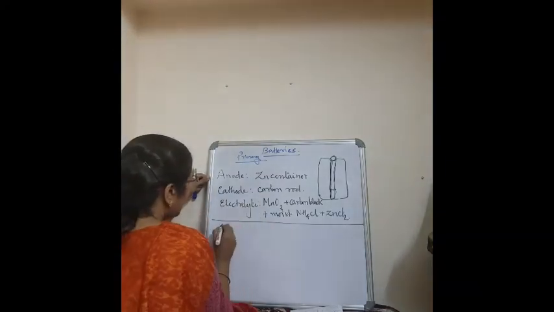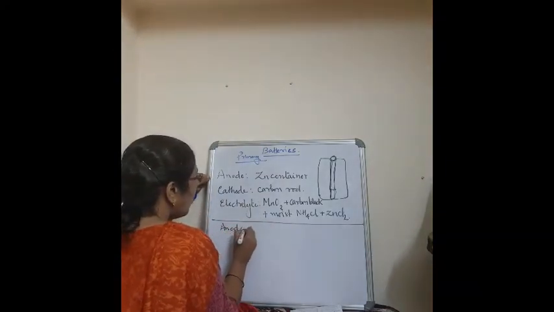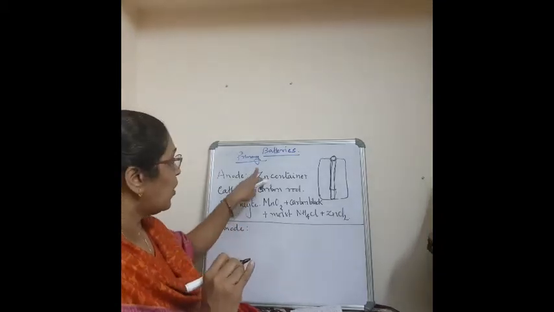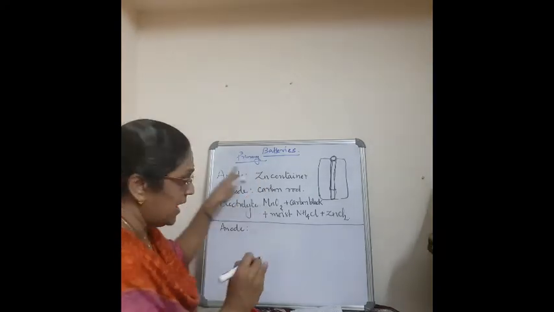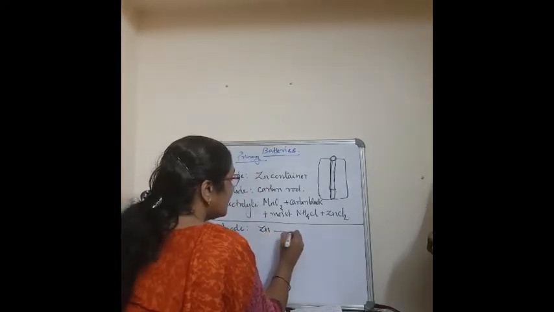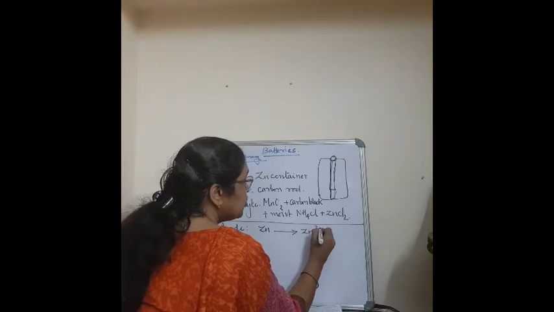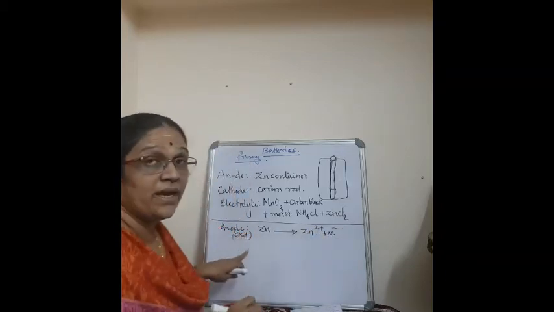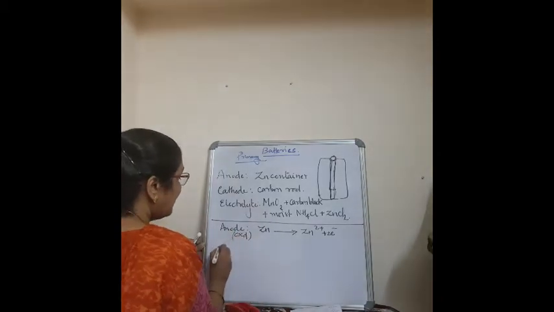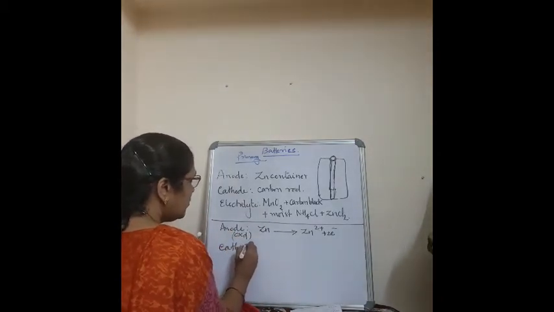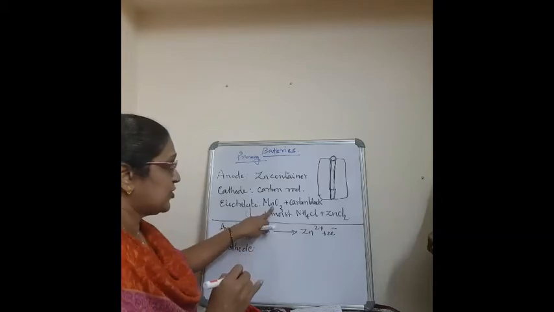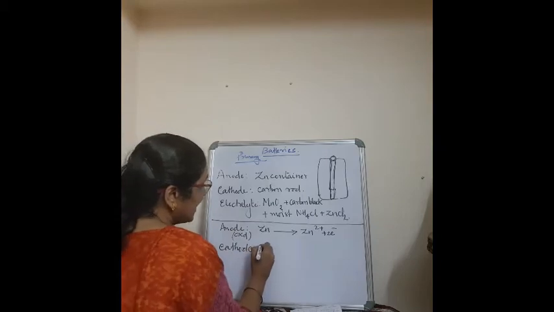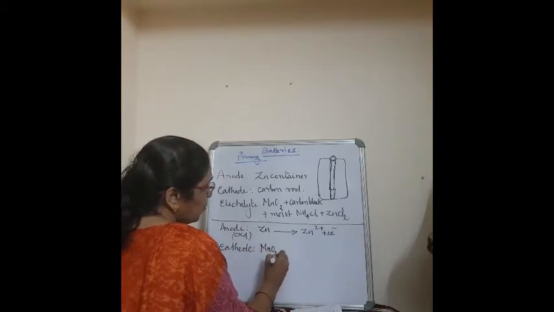Okay. Now coming to anode. Anode, what happens always? What happens in anode? Anodic oxidation. Correct. Now what is there in the anode? Zinc. Okay. Now we have then what? Zinc giving Zn2+ plus 2 electrons, because it is oxidation. Correct? Anodic oxidation. Now what happens to cathode? Cathode is, see, what is the electrolyte there? It is MnO2. Correct? Now in the cathode the reaction is MnO2.